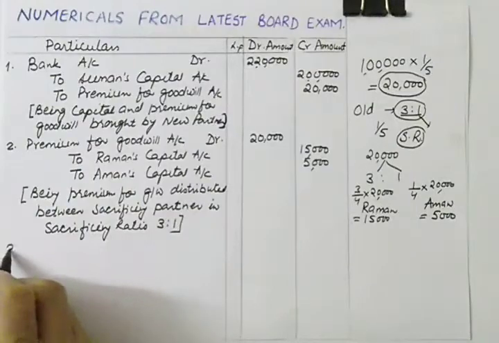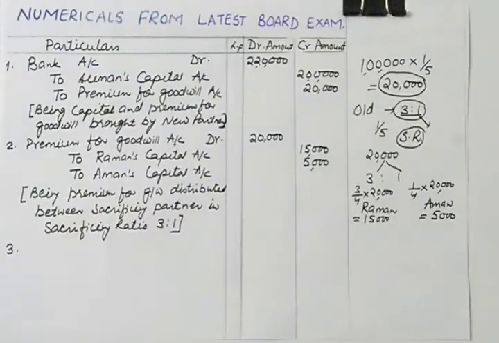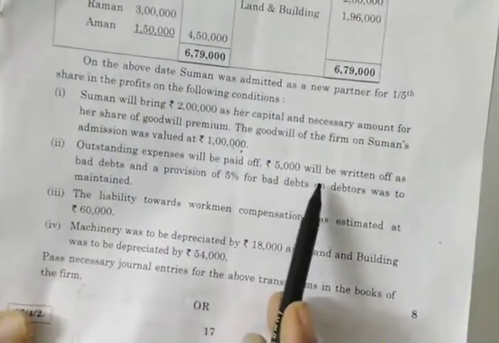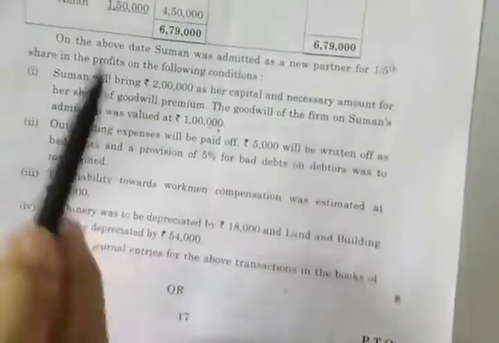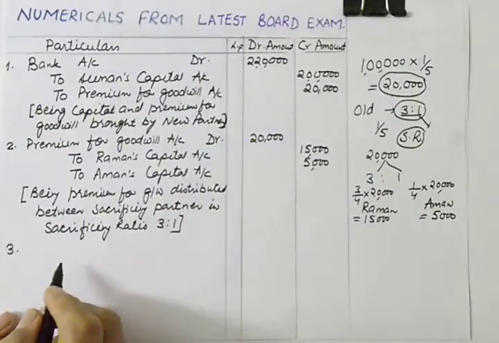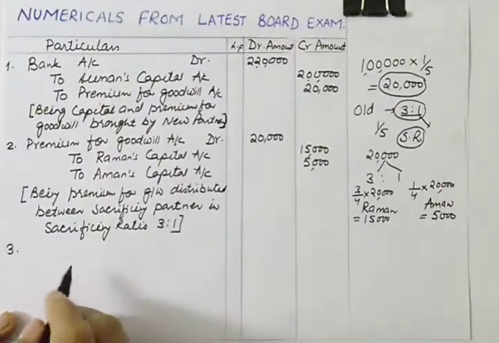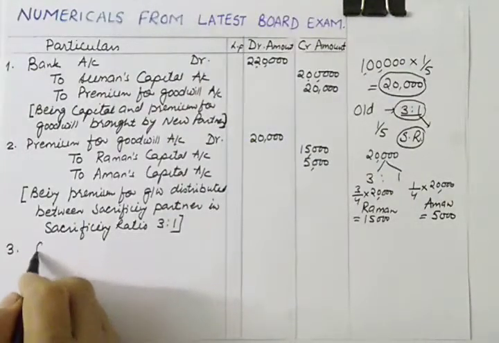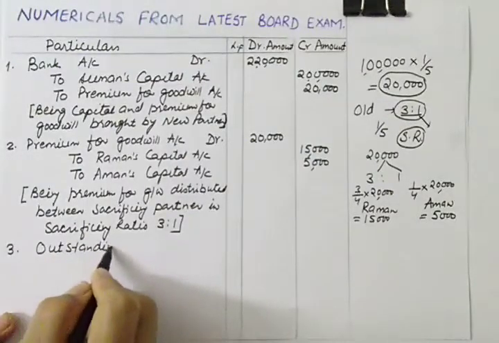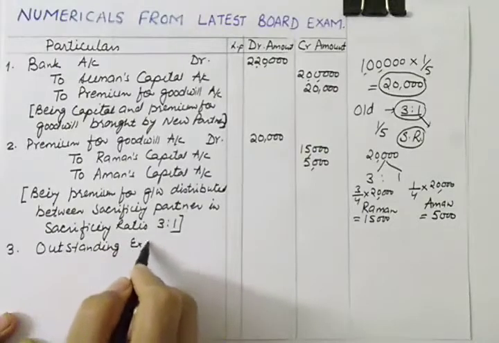Let us do the third journal entry. Now in the third journal entry, you are paying outstanding expenses, payment of outstanding expenses. So outstanding expenses are 18,000. So what is the journal entry for payment of outstanding expenses? You are discharging your liability. So liability account debit, outstanding expense account debit,